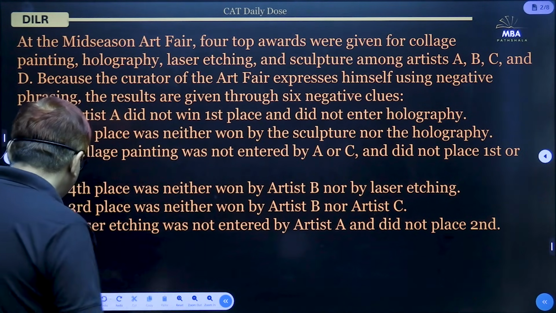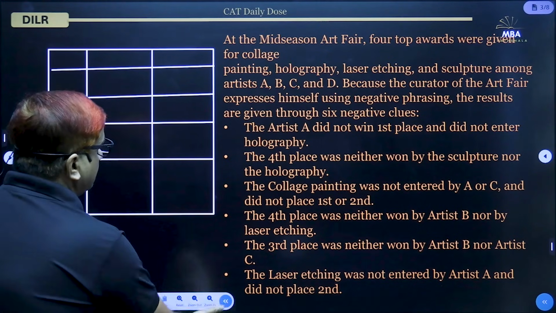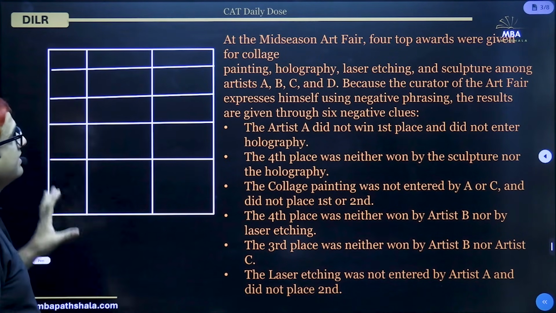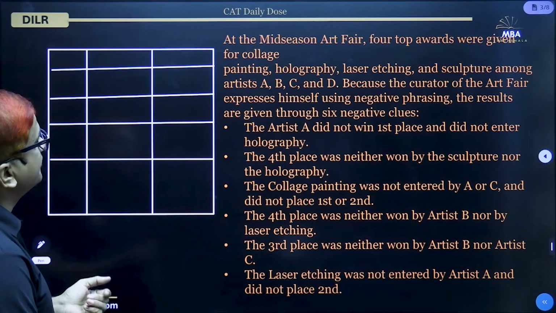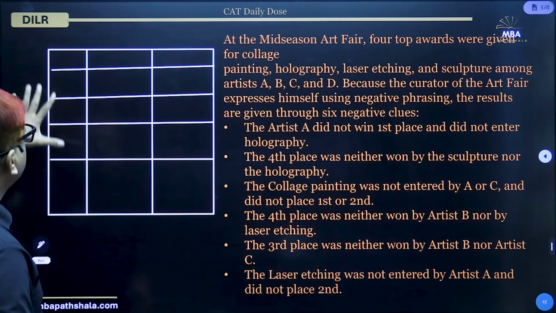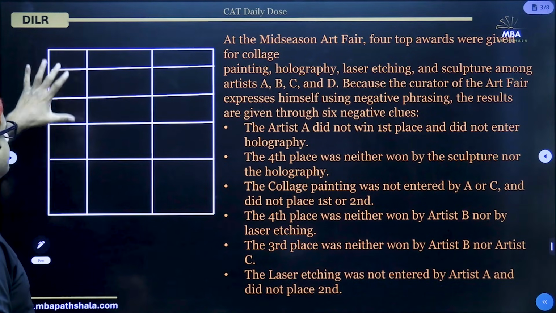So we have to make a table first. In this slide we have already made a table. Let us try to fill it. One of the variables we can make the fixed variable, that we will put in this column.